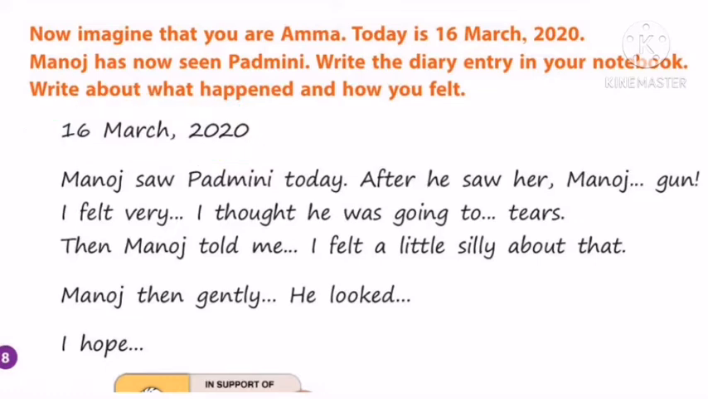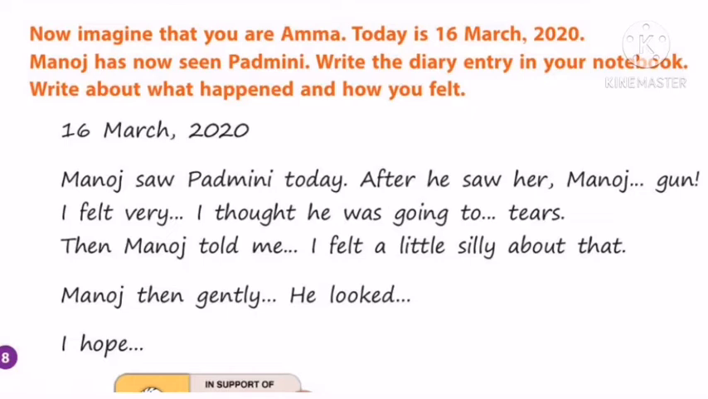Okay, on the first day Amma started to give some food to Padmini. On the second day we know Manoj uncle, father and the boy came to Amma's house. So we have to write that day's diary entry. What will be the diary entry of Amma? Okay, so imagine yourselves as Amma. Here you can see an incomplete diary. Okay.